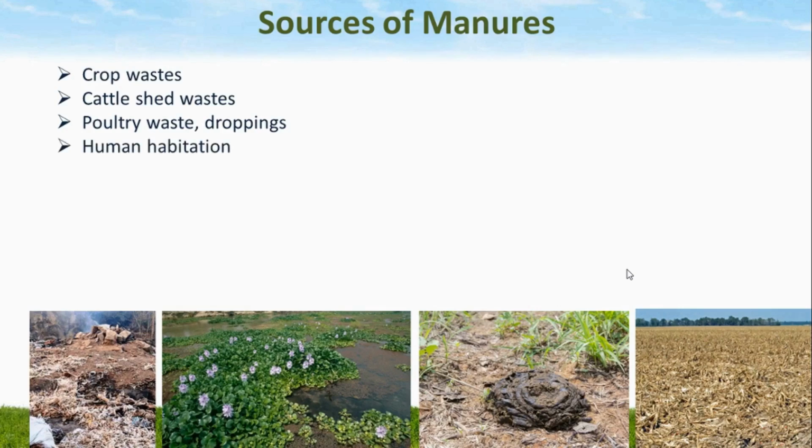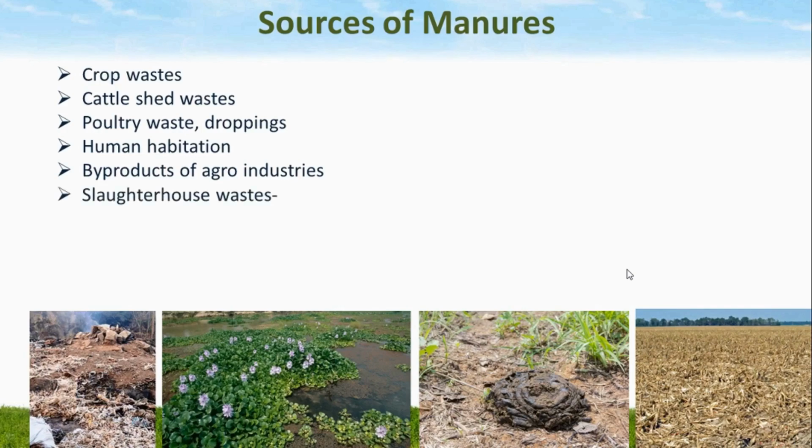Human habitation waste such as night soil, human urine, town refuse, sewage, sludge. Another major source for the manure is byproduct of agro industries such as oil cakes, bagasse, press mud, fruit and vegetable processing waste, etc. The waste material from the slaughterhouses such as bone meal, meat meal, blood meal, horn hoof meal, fish waste, they are also used for the preparation of organic manures.